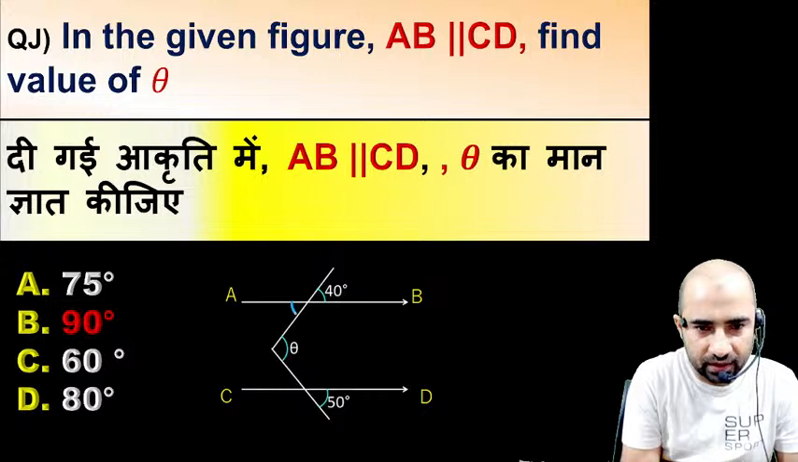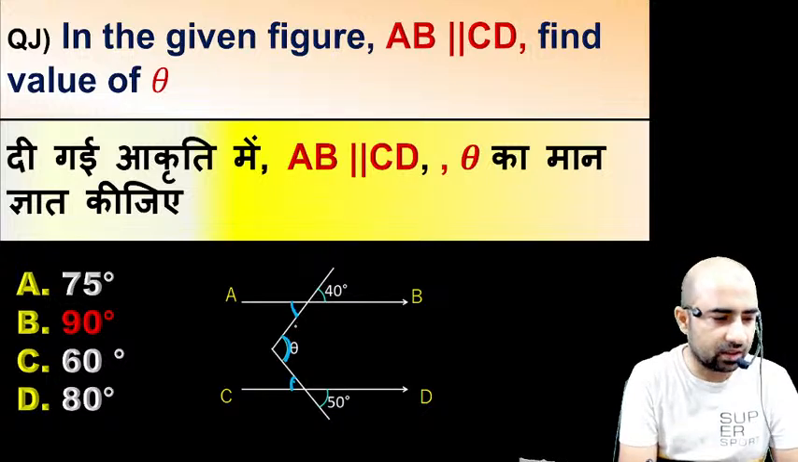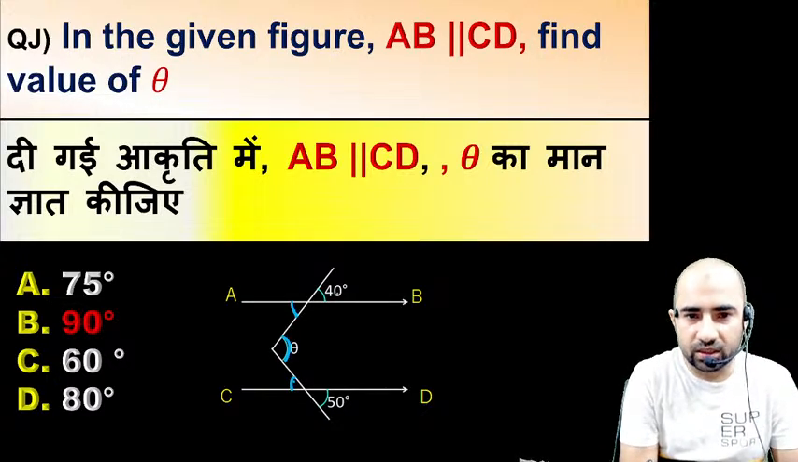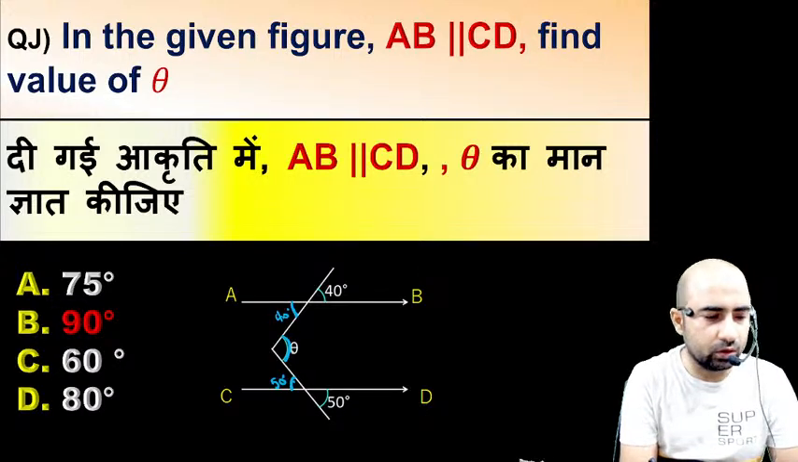Always remember, the sum of this small angle and this small angle is equal to this large angle. Right, this is the first method, just always remember. So this angle is 40 degree, then this angle is also 40 degree, vertically opposite. If this angle is 50 degree, then this angle is also equal to 50 degree, vertically opposite, and I have already told you the sum of these two angles is equal to this angle, right?